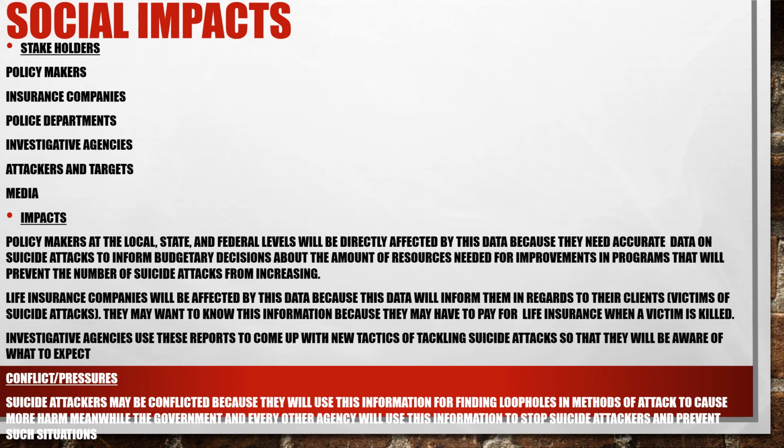Investigative agencies will use this report to come up with new tactics of how to go against suicide attackers. The conflicts and pressures are that the suicide attackers are using this information to find loopholes and methods of attack. Meanwhile, the government and other agencies are using this information to prevent these situations. So they're conflicted about what to do, and it is going to keep increasing unless the other group decides to come up with better tactics.